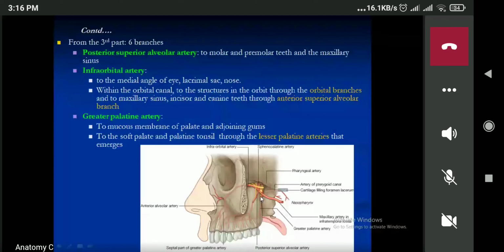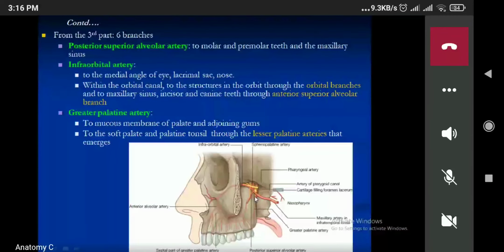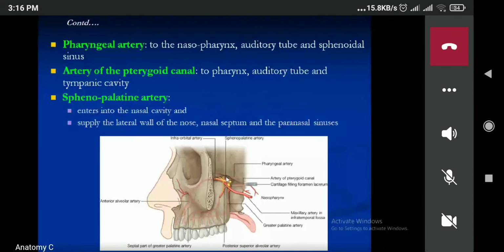Two foramen butter, the sphenopalatine artery will enter into the nasal cavity. So these are altogether 6 branches. Right? Posterior superior alveolar artery P, then I infraorbital artery, G for greater palatine artery, P for pharyngeal artery, A for artery to pterygoid canal, and the last one is the sphenopalatine artery.